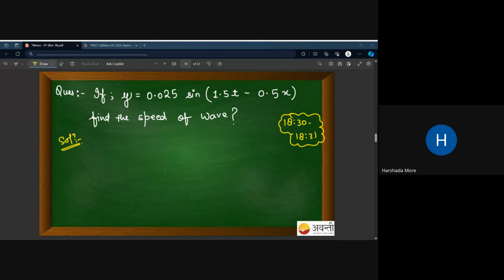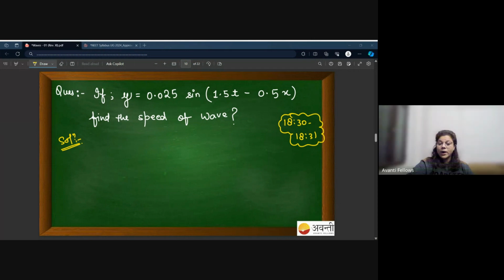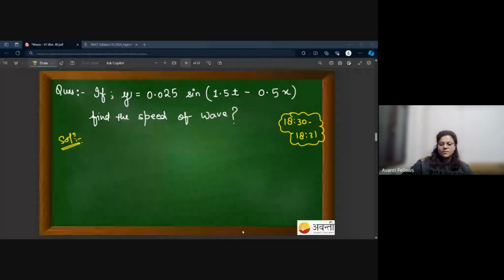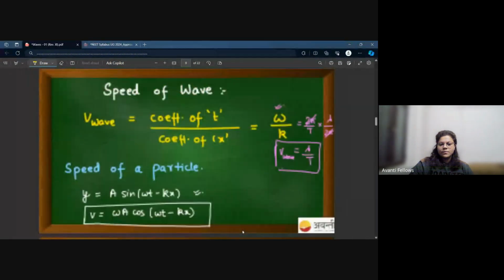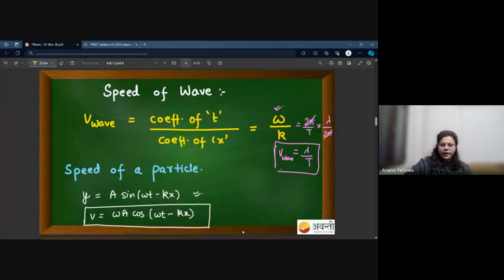Not able to solve, ma'am. Not able to solve, why? That's the point. अगर आपको पिछली स्लाइड समझ में नहीं आई है तो आपने आगे जाने के लिए अलाउ क्यों किया? This question is not a one-line question. Do you get this slide or not? No, ma'am.